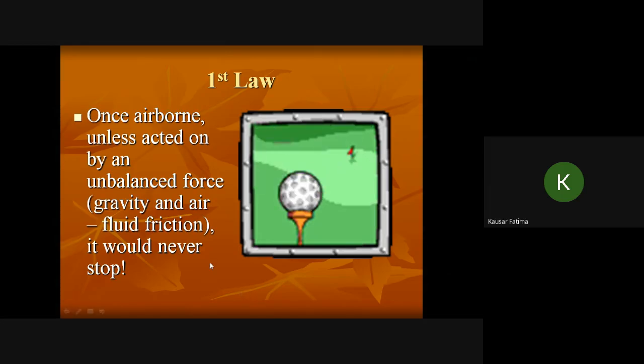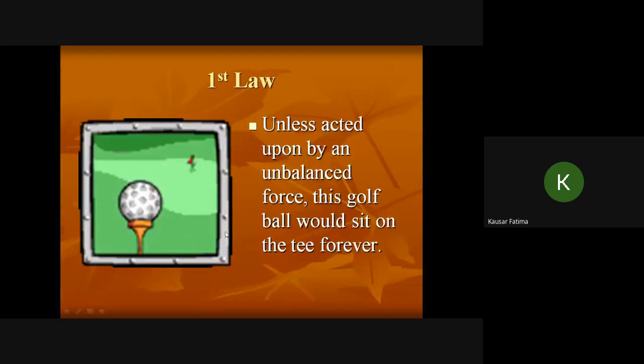So it means these unbalanced forces, gravity and air friction, etc. Here, because this is moving in air in the video, it will continue its motion. Gravity will pull it downward, so it will follow a curved path, or it will never stop if there is no unbalanced force acting on it.